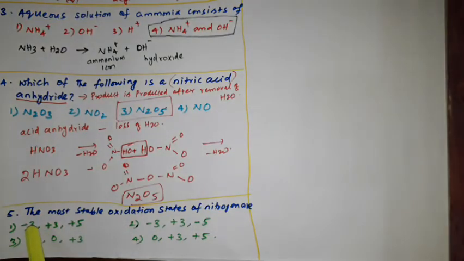Question number 5. The most stable oxidation states of nitrogen are: option 1, -3, +3 and +5. Option 2, -3, +3 and -5. Option 3, -3, 0 and +3. Option 4, 0, +3 and +5. Okay, actually the oxidation states of nitrogen in its compounds range from -3 to +5. Okay, we will check which option is right.